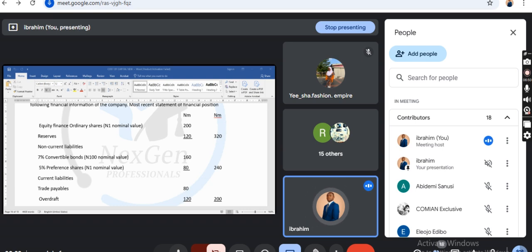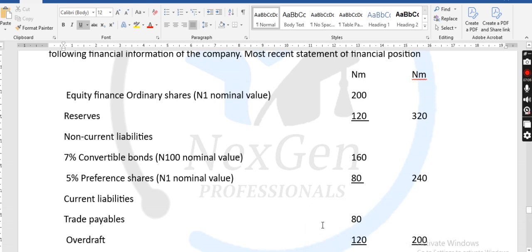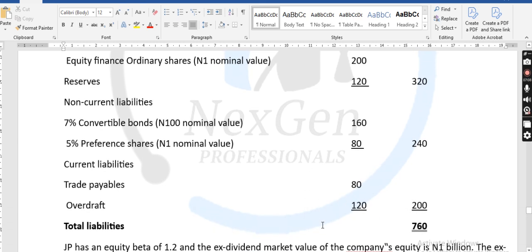These are the three sources of finance. You can see the question just gives you three sources of finance. And there is an overdraft. Overdraft, there is no loan. So you ignore overdraft, right? I didn't mean there is a loan. Let me check. I didn't mean there is a loan.